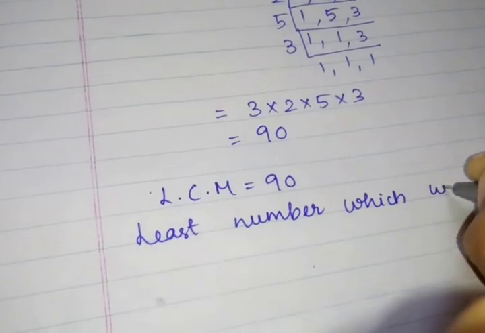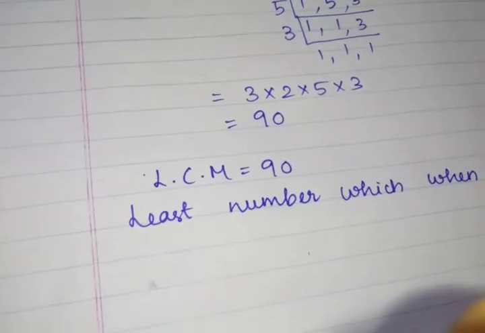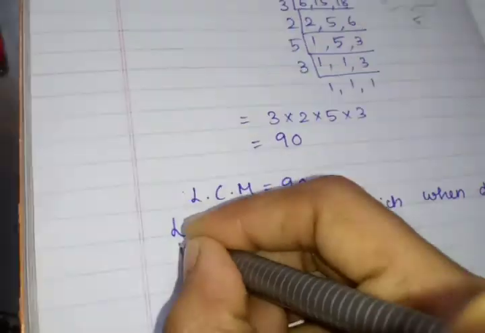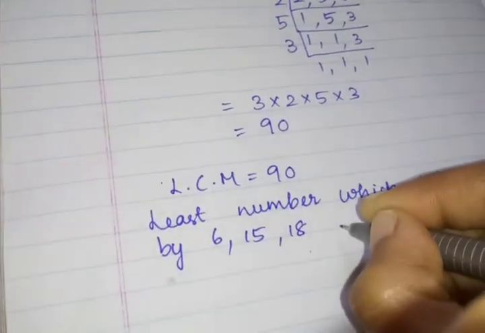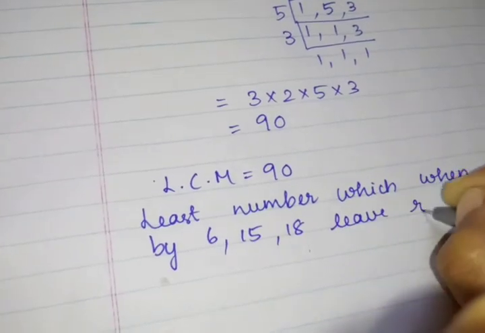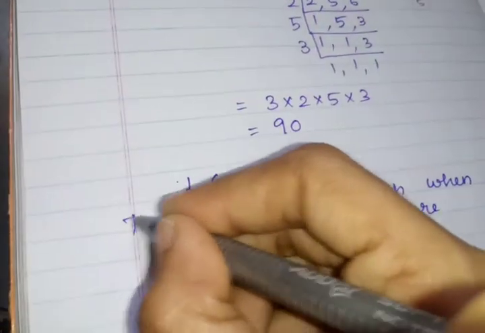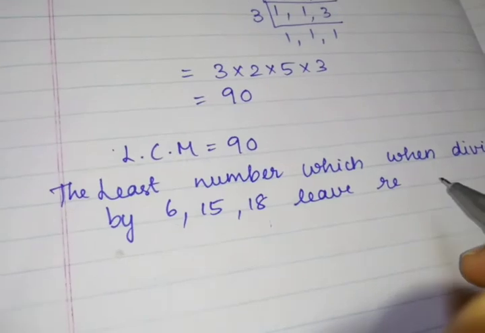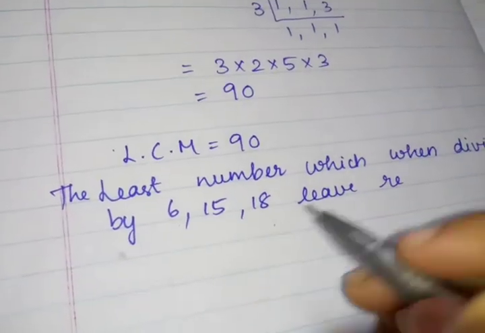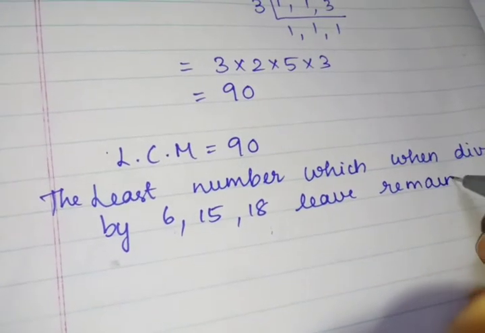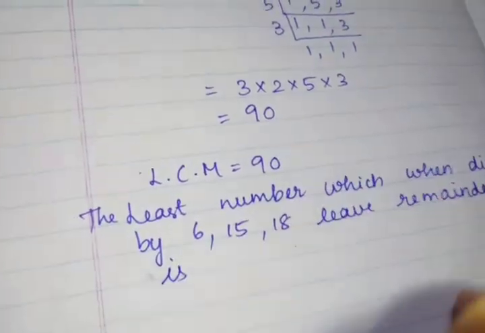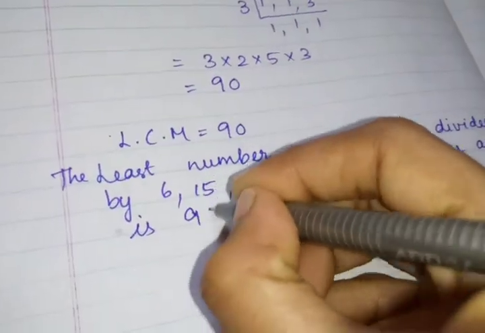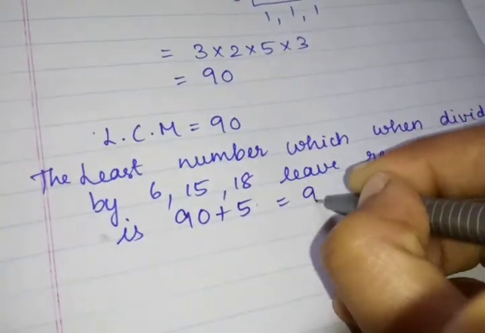So we want to find the least number which, when divided by 6, 15, 18, leaves remainder 5. The least number is what now? 90 plus 5 is 95.